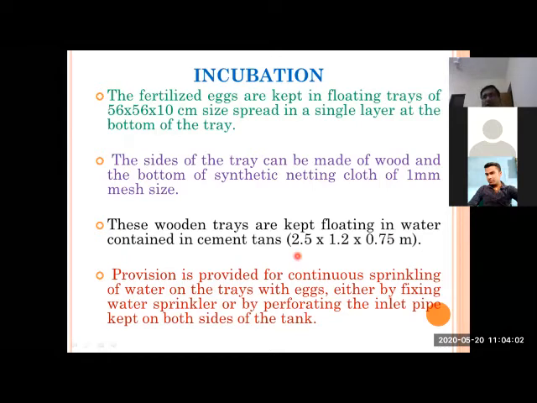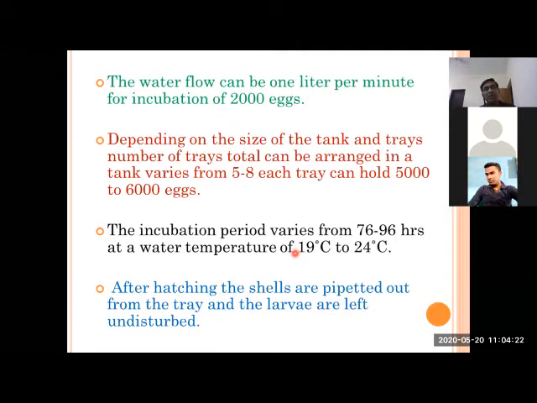That depends on the number of trays you have to install and the total number of eggs you have for incubation. The size may be varied, or you can replicate the number of systems. It doesn't matter if you use a small tank or big tank. The condition is that for 20,000 eggs, you have to maintain a water flow of 1 liter per minute. So install a small sprinkler system, and the water flow has to be very gentle, and you can vary the size of trays, or even use the hatching tray.